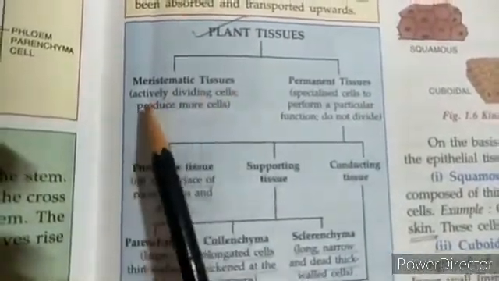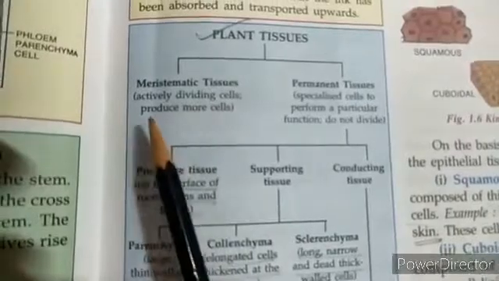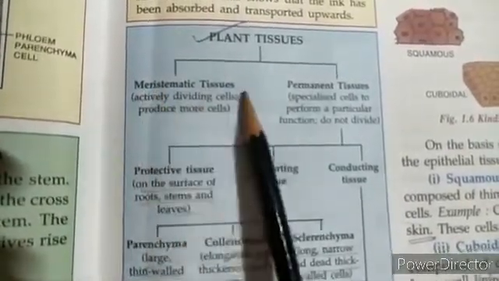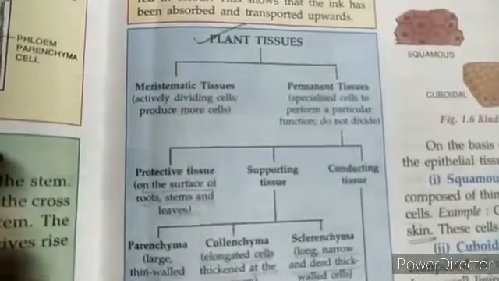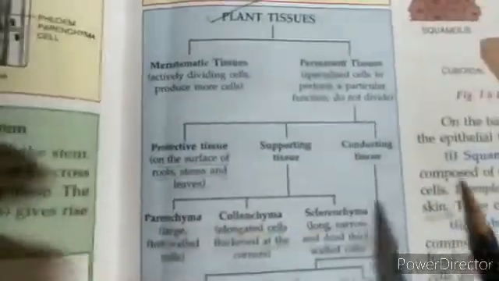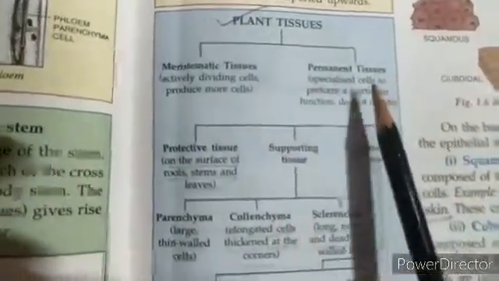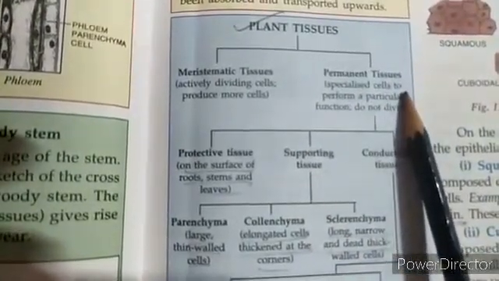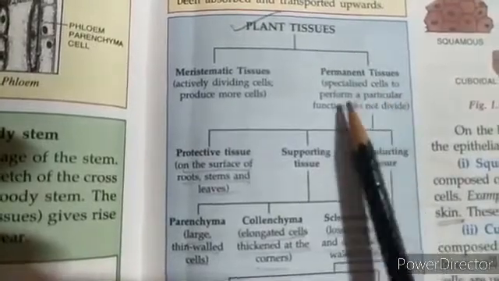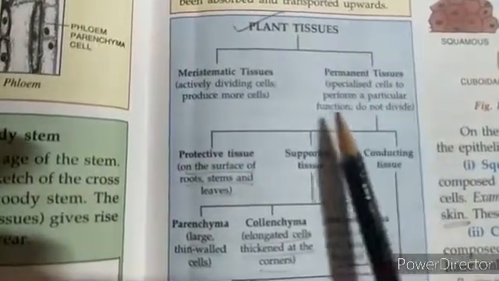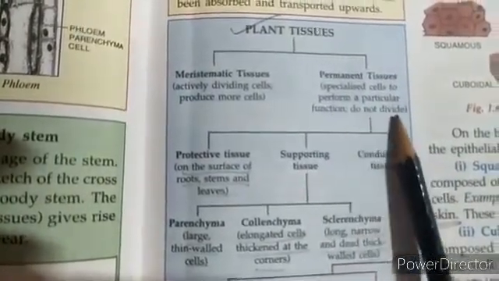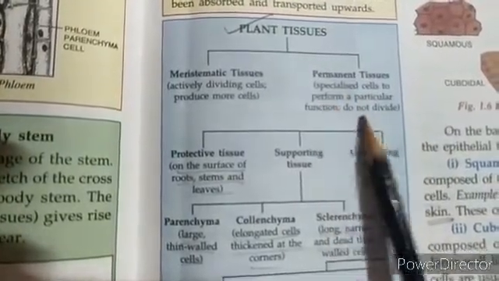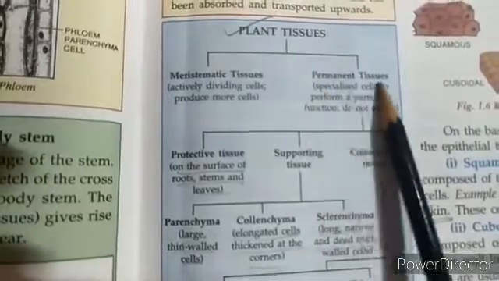Meristematic tissue means actively dividing cells. They produce more cells by dividing. So in meristematic tissues, cell division is taking place. Whereas when we have a look at permanent tissue, these are specialized cells. They perform a particular function and they do not divide. So they are specialized, they perform a particular function and they do not divide, and these are known as the